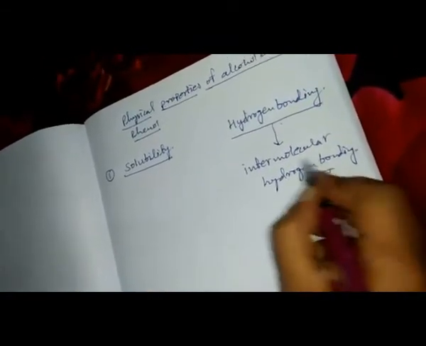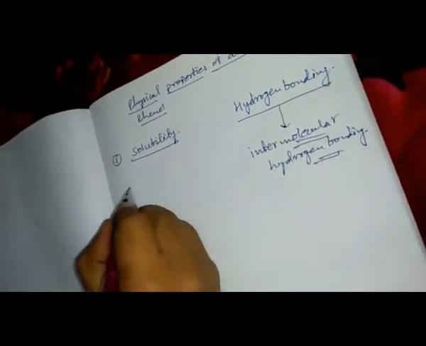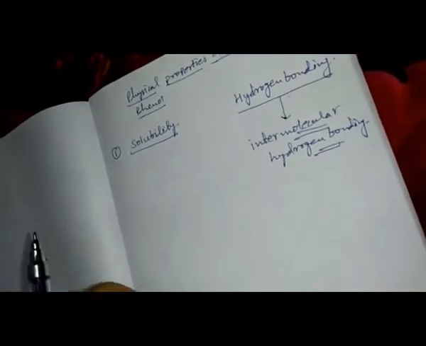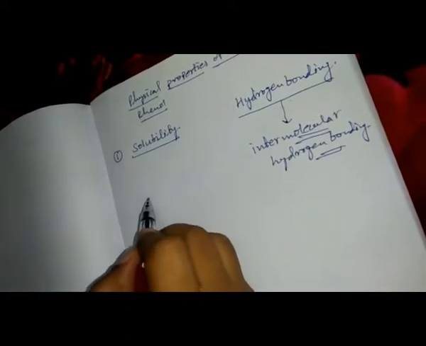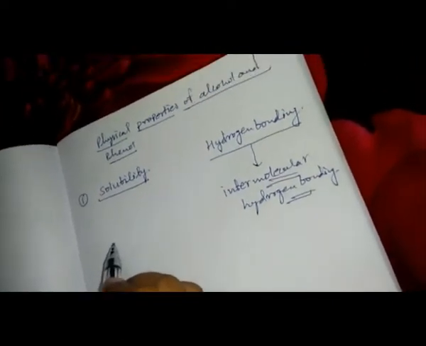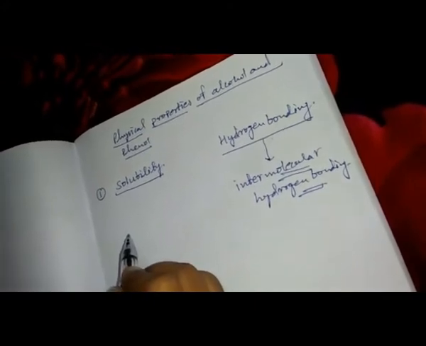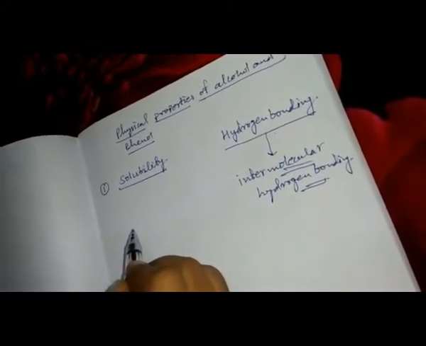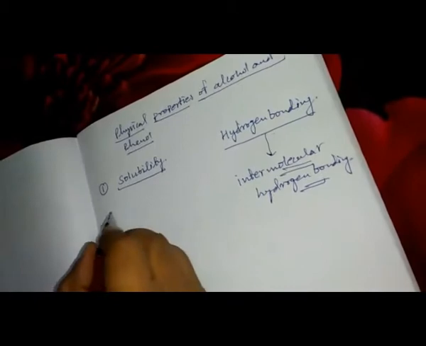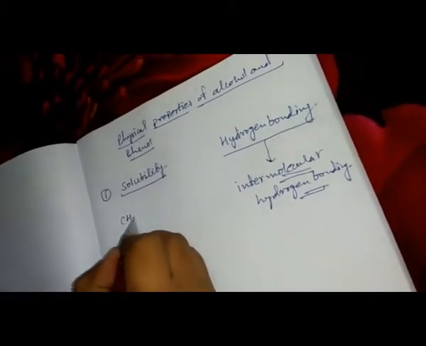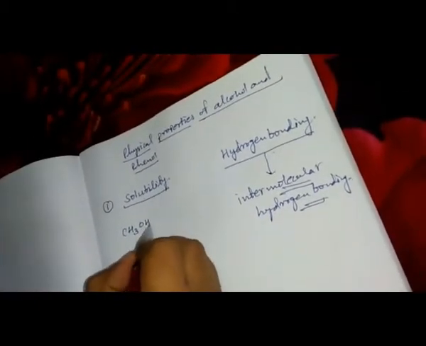Intermolecular hydrogen bonding, that is why the lower members of alcohol are highly soluble in water. The first member of alcohol is CH3OH.